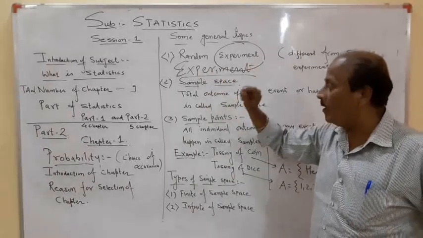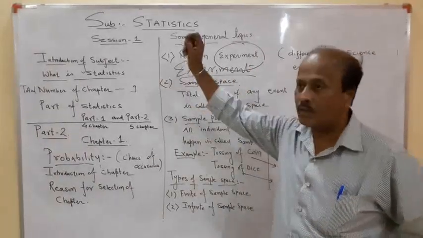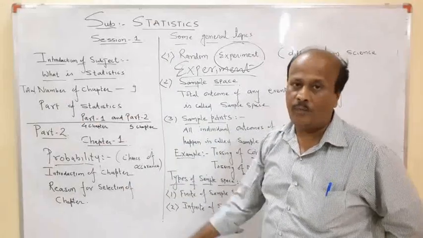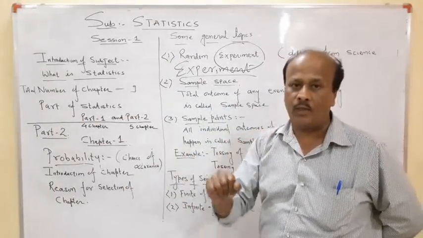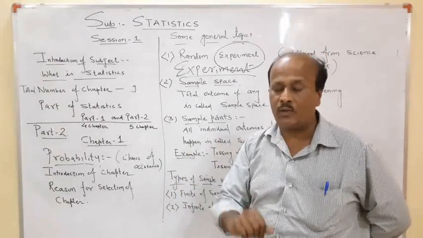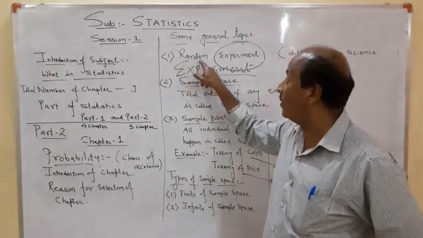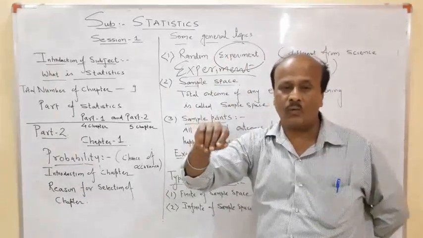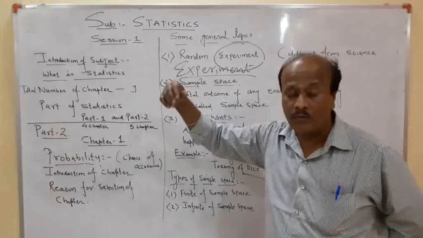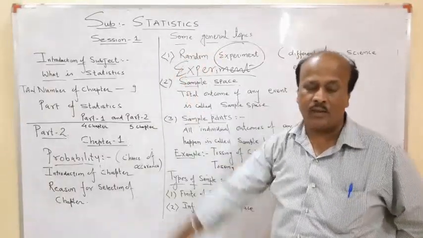Now, an example of a random experiment is tossing a coin. If I toss the coin, I know both the outcomes. Either head will come or tail will come. But I am not sure which is going to come. So that is the best example of a random experiment. In a science experiment, students are asked to find or to confirm Ohm's law that you heard about in 10th standard.